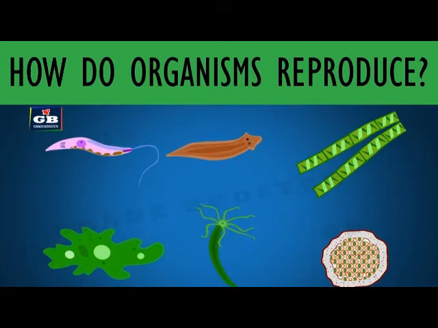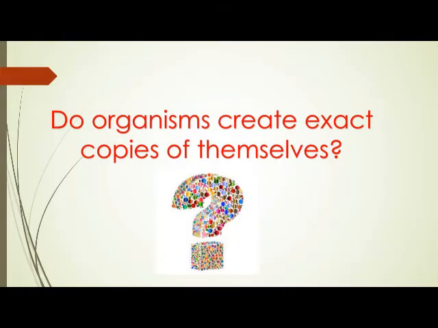Thus, reproducing organisms create new individuals that look very much like themselves. Do organisms create exact copies of themselves? Organisms look similar because their body designs are similar.